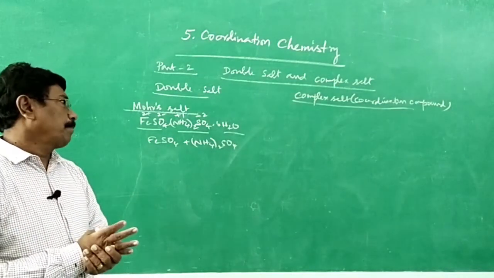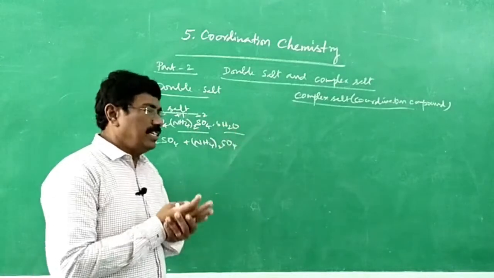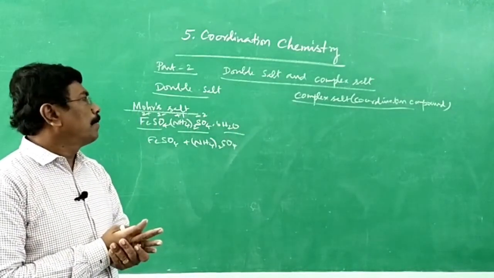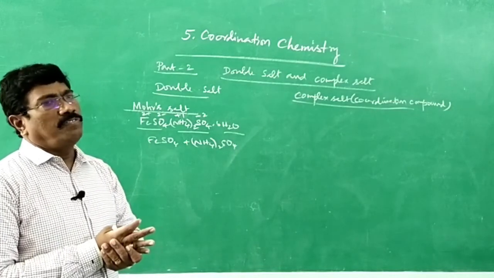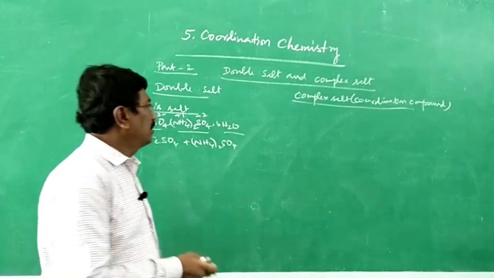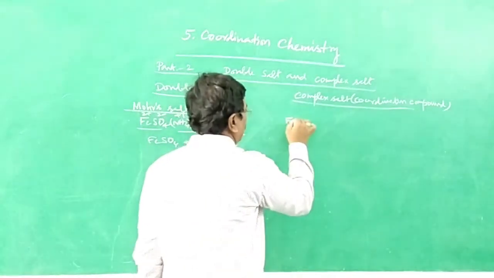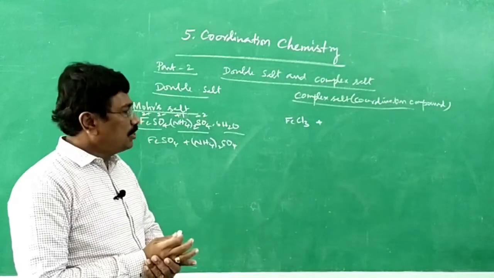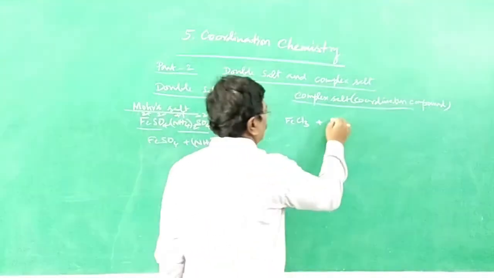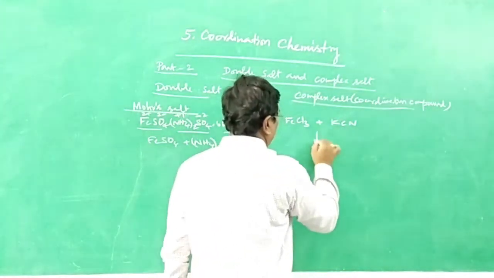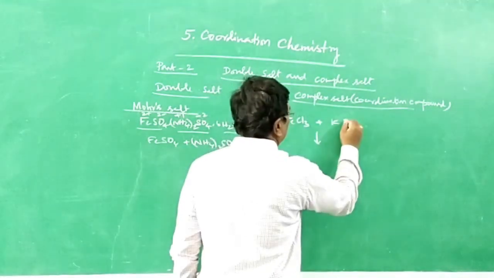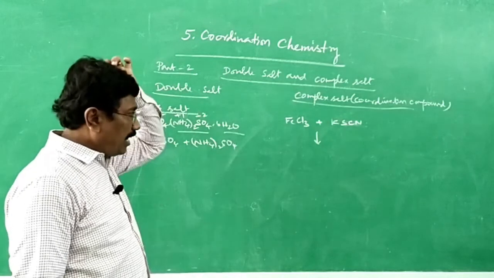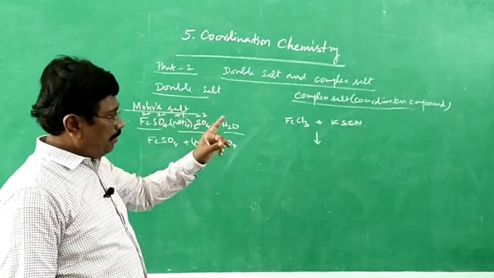Likewise, we might have heard in qualitative analysis, ferric ion may be confirmed like this. Ferric chloride solution is mixed with potassium thiocyanate solution, maybe in stoichiometric proportion, simple ratio. Potassium thiocyanate solution, K plus, SCN minus.